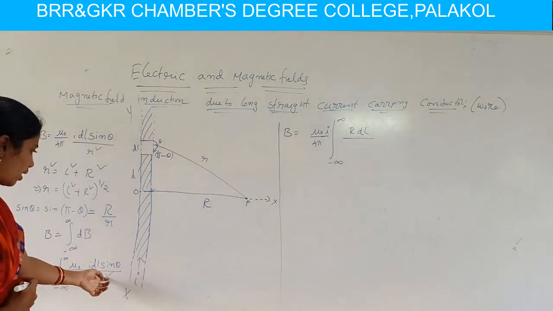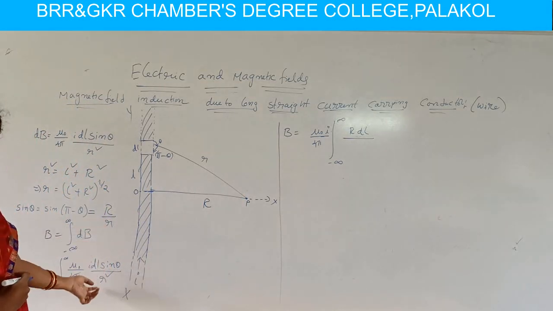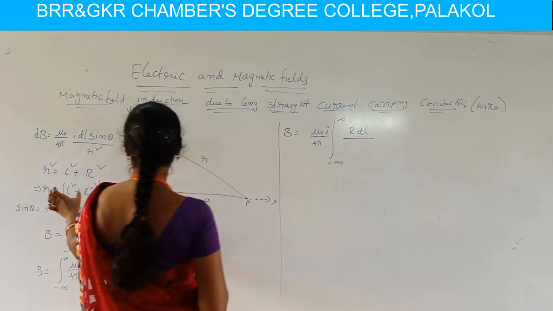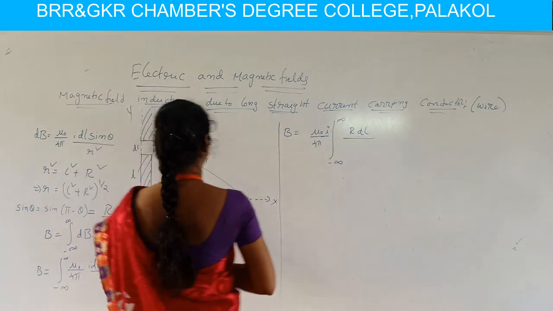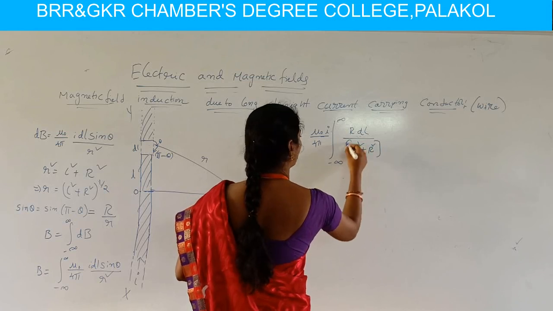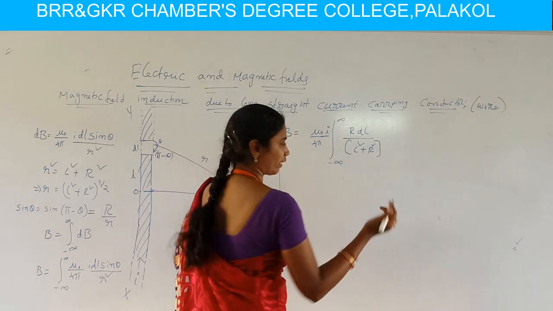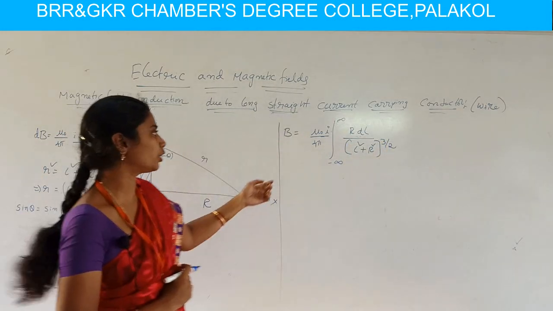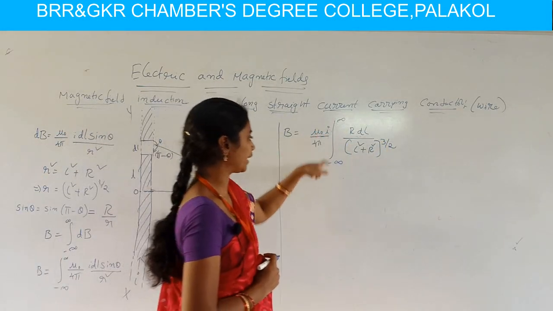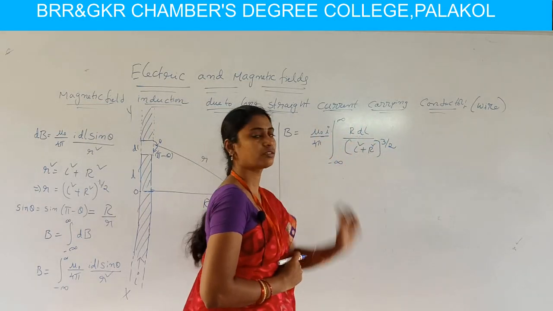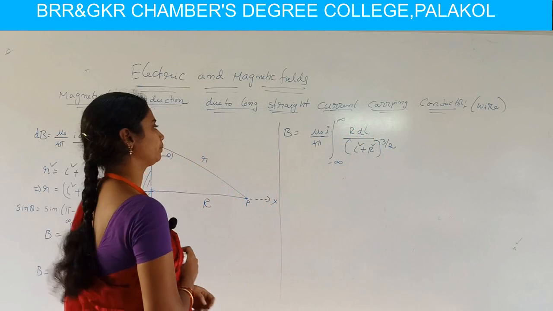Here r square and another r gives r cube. R cube means, as we already calculated, L square plus R square whole power half, raised to 3, that is power 3 by 2. So we can write B equal to mu naught I by 4 pi integral from minus infinity to infinity R dl by L square plus R square whole power 3 by 2.